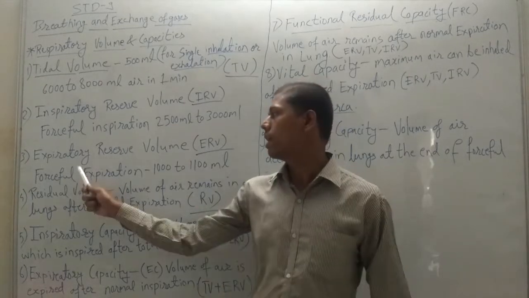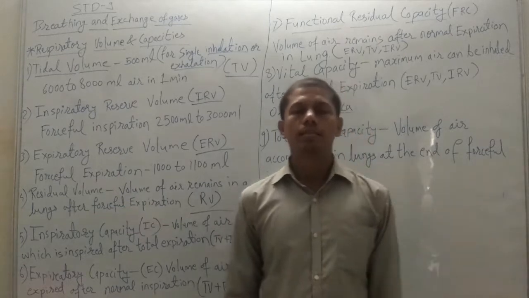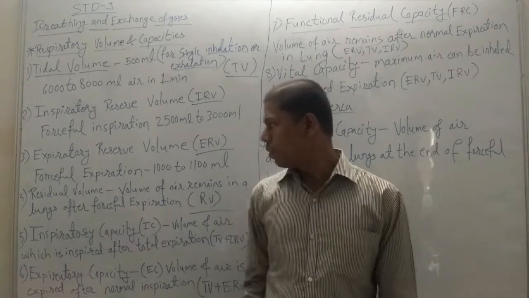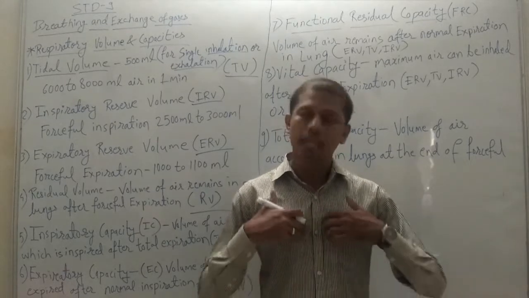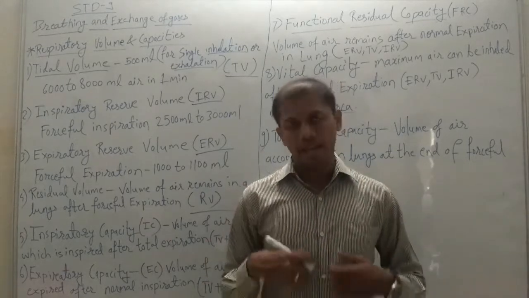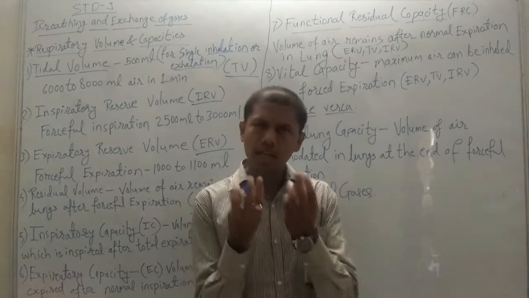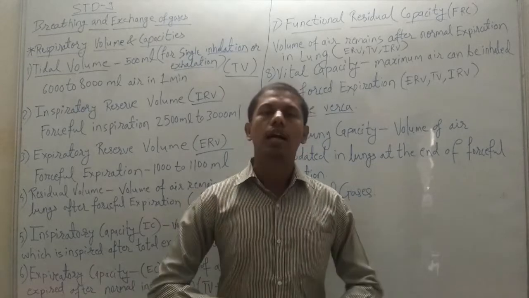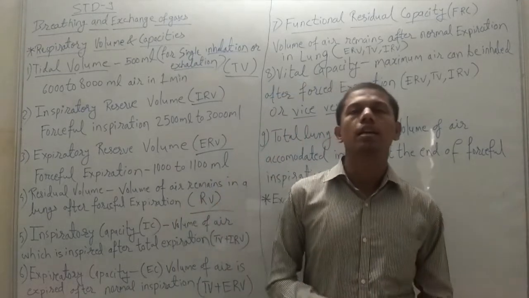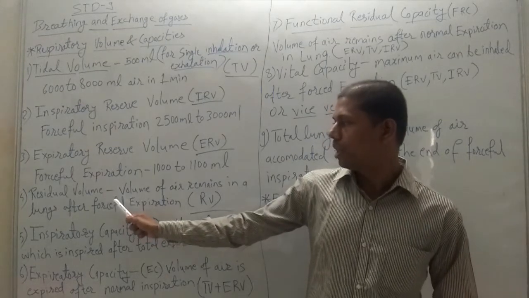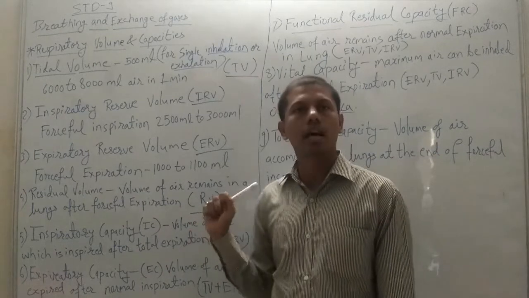That amount of air is called residual volume.